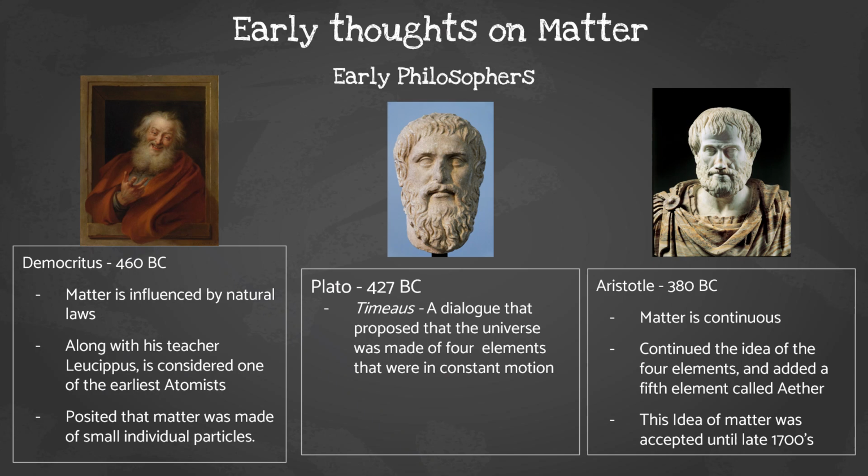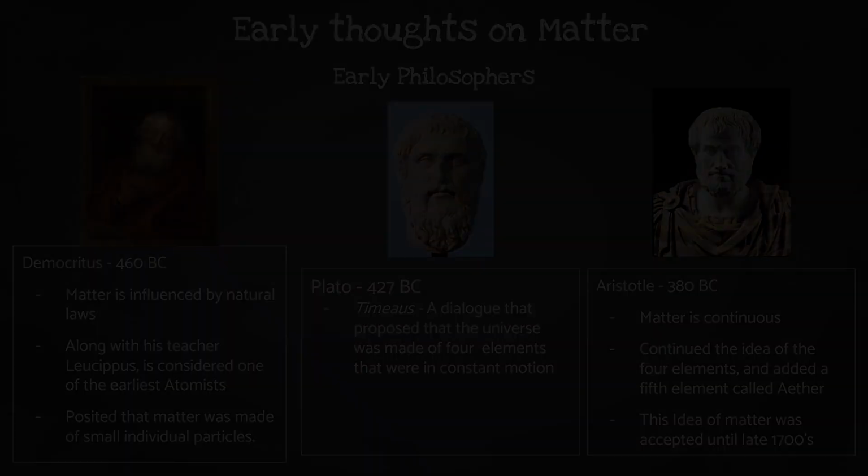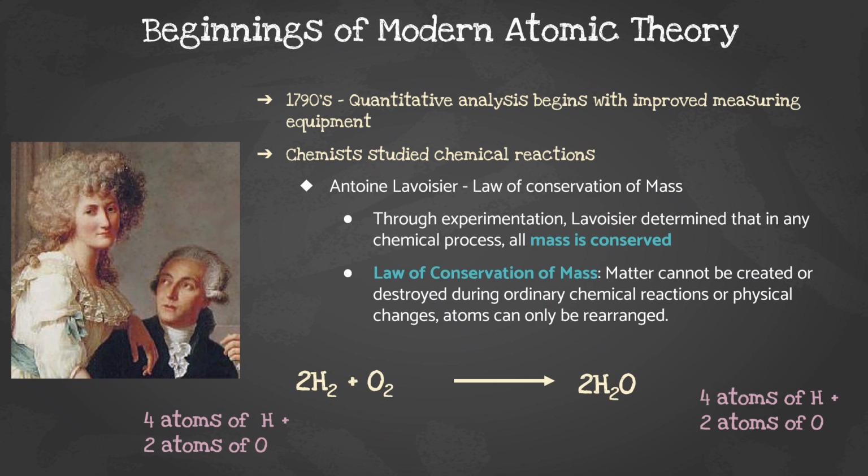And then we have Aristotle in 380 BC, and he said that matter is continuous and continued the idea of the 4 elements and added a 5th element called ether. His idea of matter was accepted up until the late 1700s.